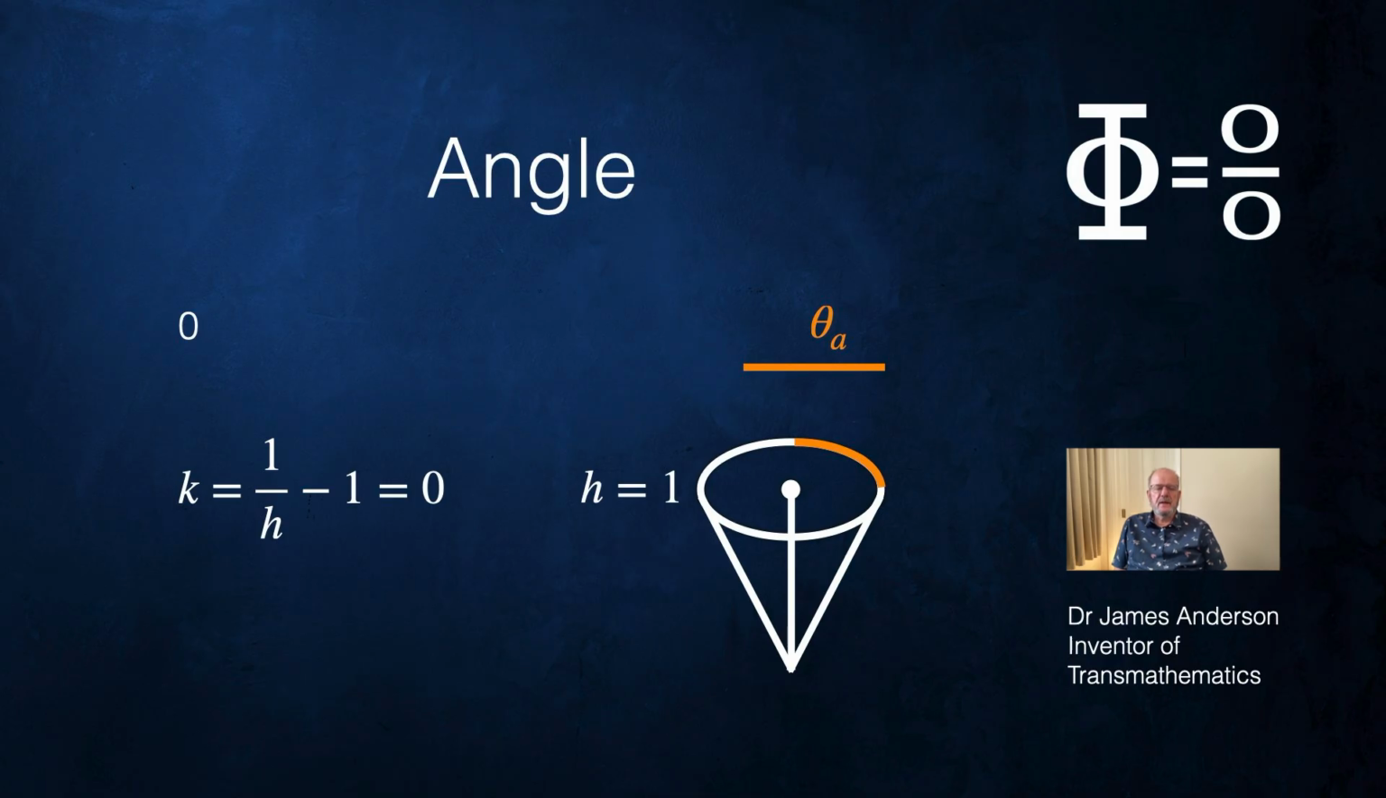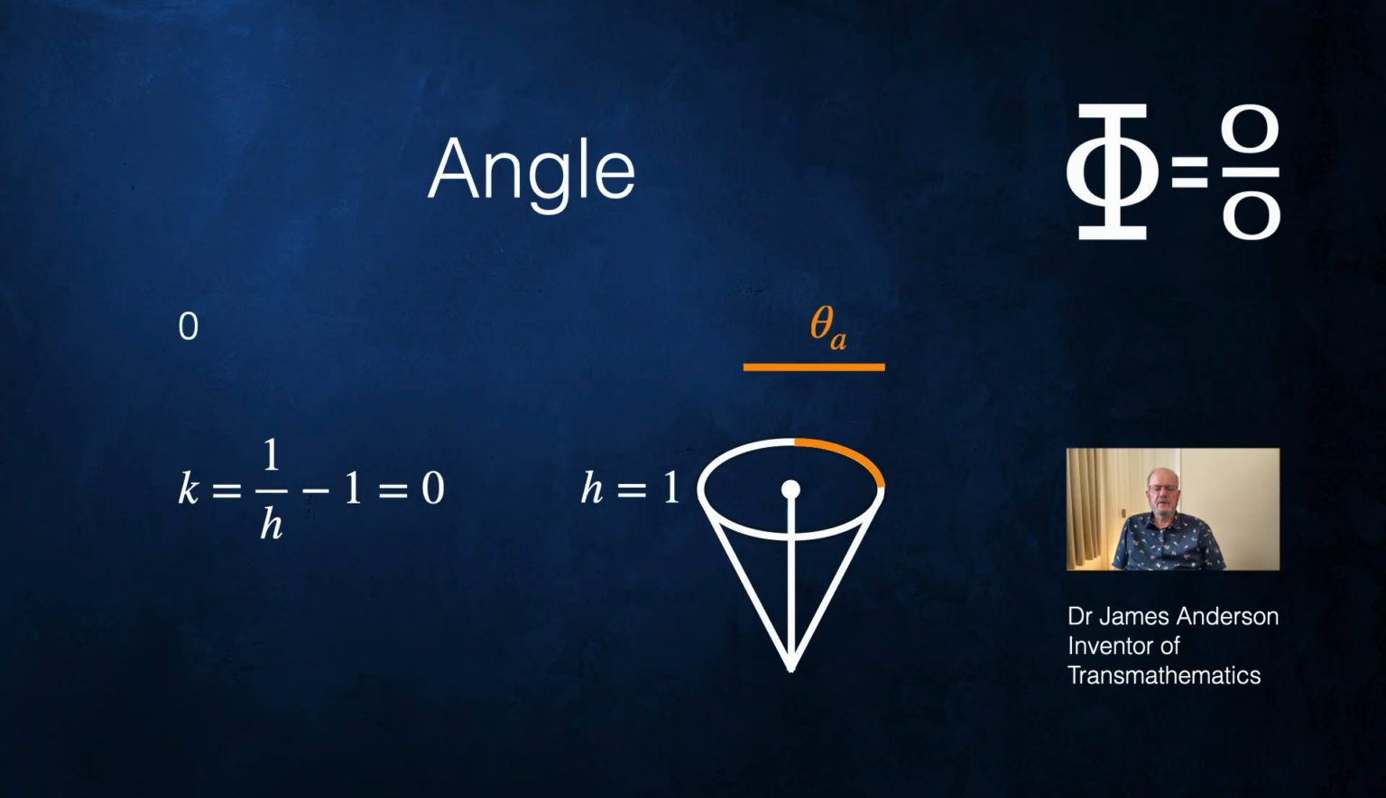1 times theta a equals theta a. I've left the orange line the length it was originally, but k equals 1 over h. H is 1, so k equals 1 over 1 is 1, minus 1 equals 0. I've written down the 0, but the white line has disappeared. So at h equals 1, the angle is just the arc. And that's what we expect.